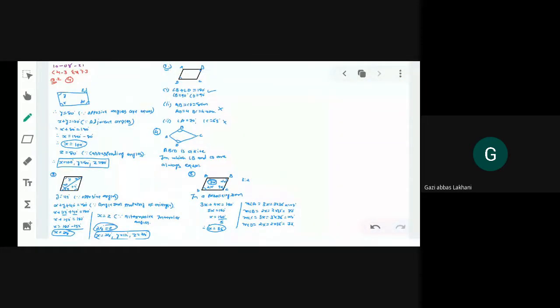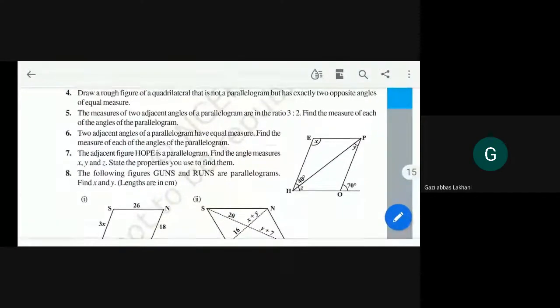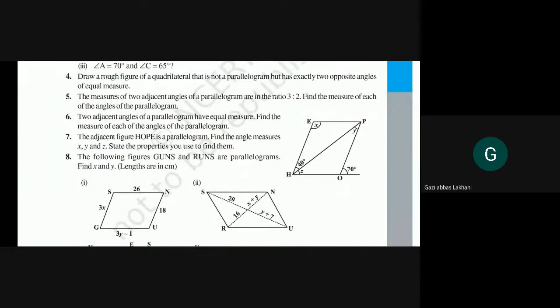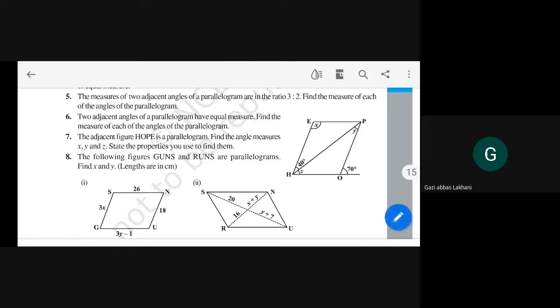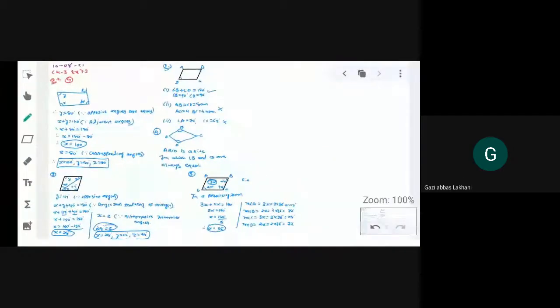It is your question number 5. Now you can see question number 6. Two adjacent angles of a parallelogram have equal measure. Find the measure of each of the angles of the parallelogram. Okay, adjacent angles are given equal. So we know that there are two conditions. This question is on the basis of two different conditions. See here.